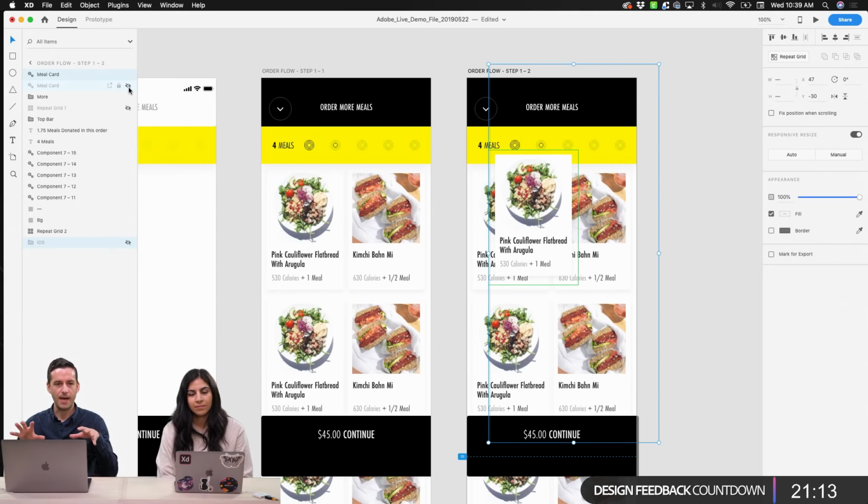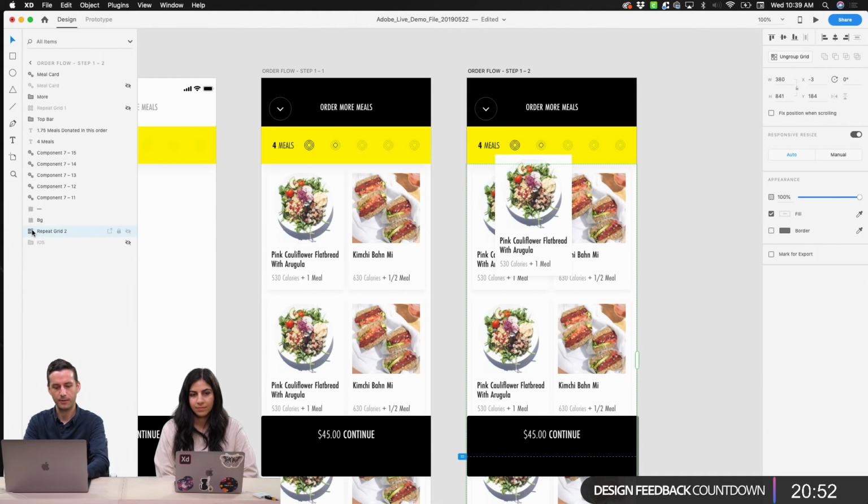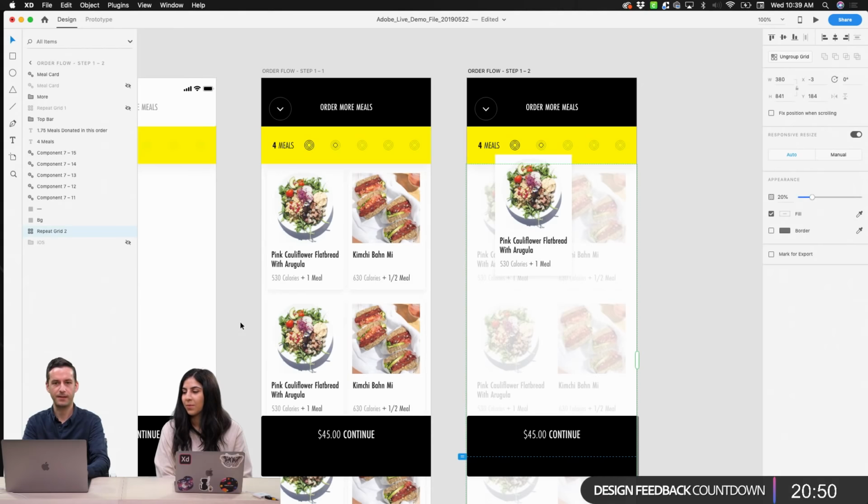Now, as that happens, we again want to focus our user on whatever it is that they're doing at that particular location. So that means that as I'm dragging, we need to think about what's irrelevant to us. What's irrelevant to us at that point is all of this information and all of these meals that are behind our view. So I'm going to take this repeat grid and turn its opacity down to 20%. So we've now selected our individual item. That becomes all important. The ability to continue probably also goes away at this point.